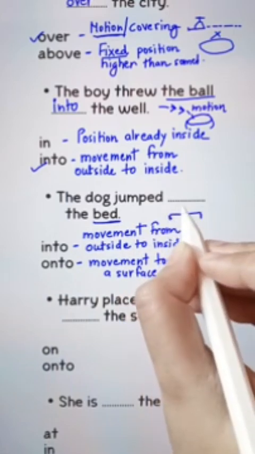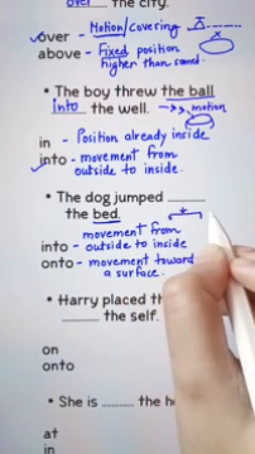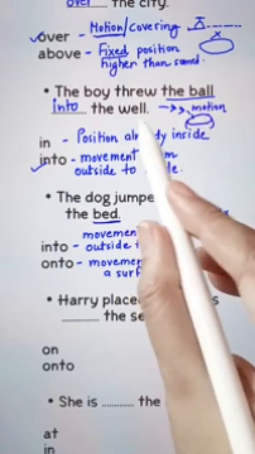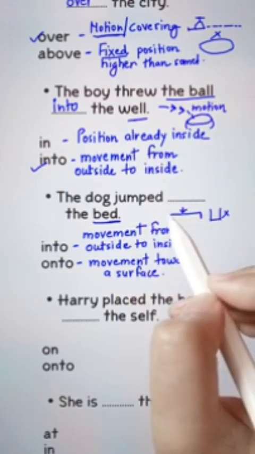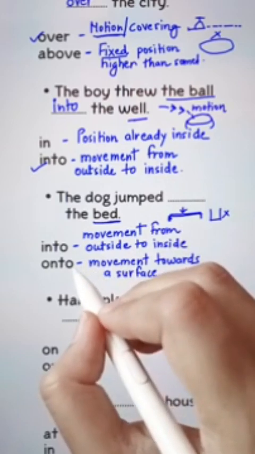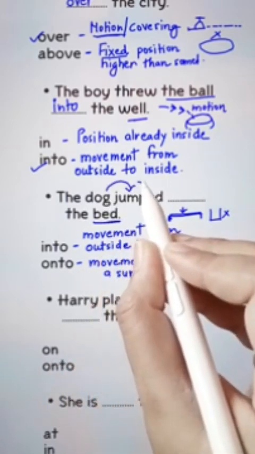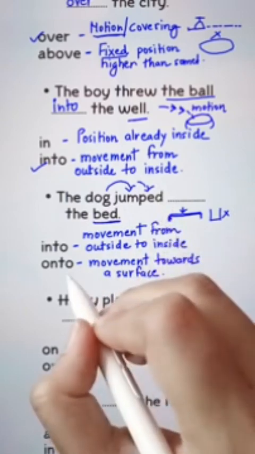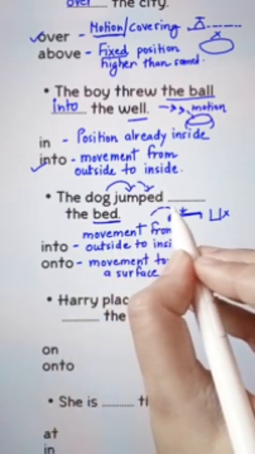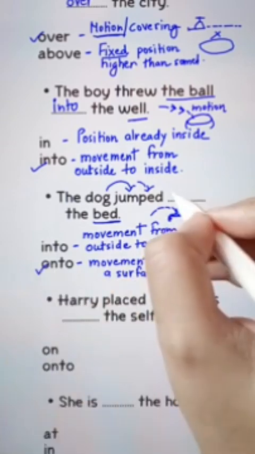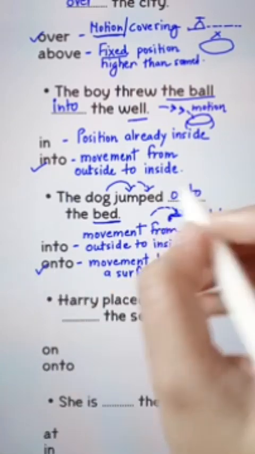It's different from the well. It has got a flat surface. Well has volume. Something goes inside the well, but something lands on the surface. So the dog jumped. Jump is motion, and it jumps onto the surface area of the bed, flat surface. So for flat surface, onto. The dog jumped onto the bed.